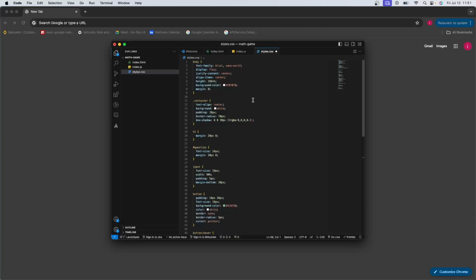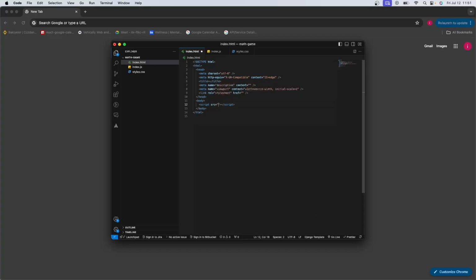I'm going to share the GitHub repository of this project in the description down below. You can check from there and take the styling if you would like to. And yes, I'm going to save this, write the whole HTML section, and we're going to need index.js imported here. And up here, let's give a title as simple math game, and description a simple math game with JavaScript, let's say.